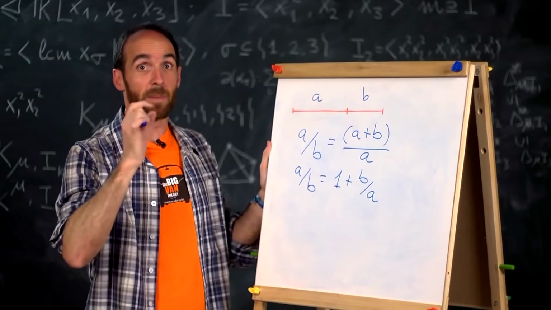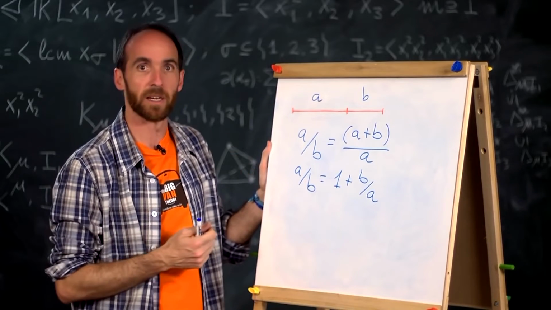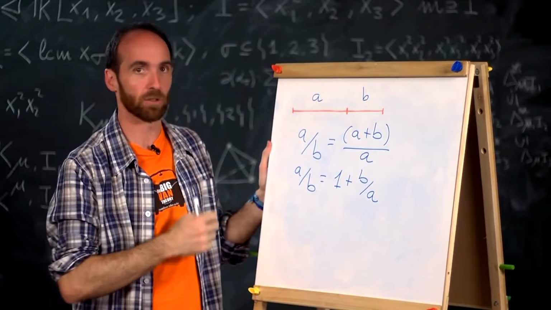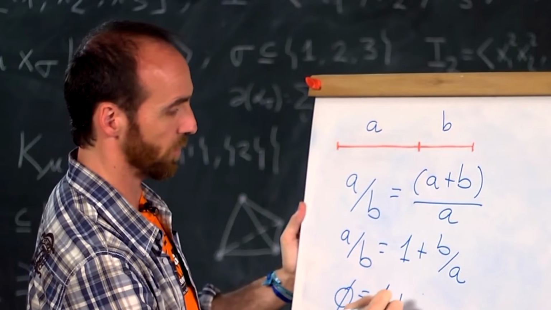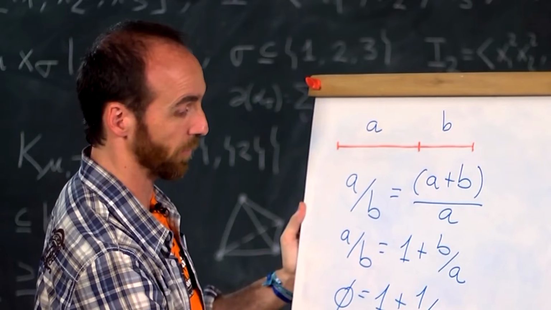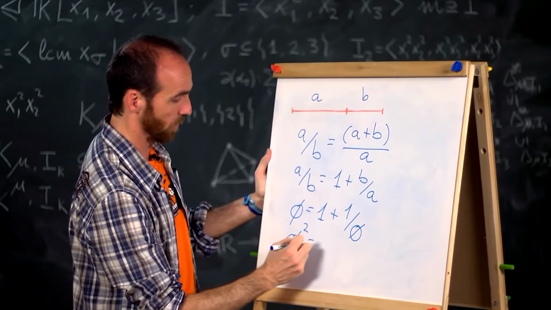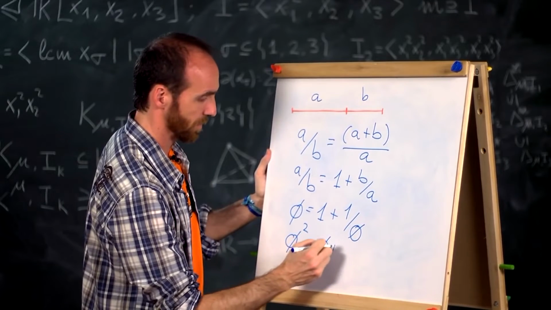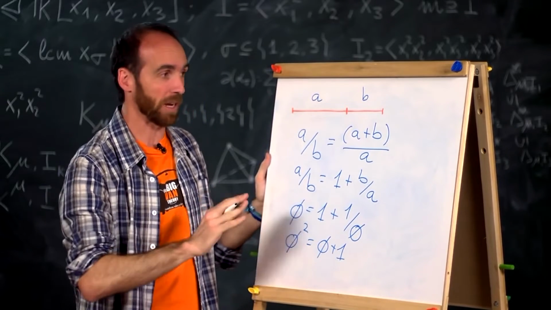If we call A over B phi, because it's cool and on top of that it's a tribute to Phidias, a very famous ancient sculptor who used this, then phi is equal to 1 plus 1 over phi. That is, phi squared is equal to phi plus 1. And we are left with one of the equations of all life.